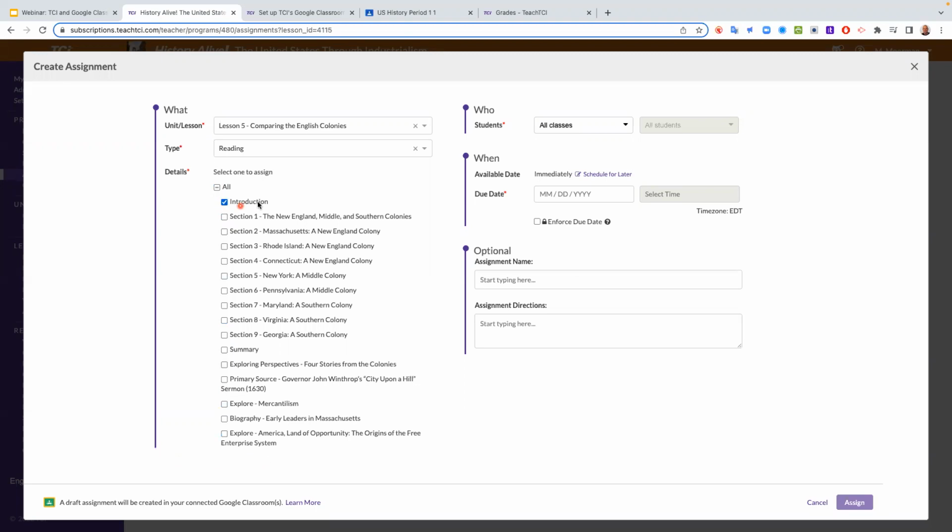But here, I'm just going to assign the introduction for right now. And I could assign to both classes if I want, all classes. We'll just give it a due date of today. And then if I want to give it a name, something optional, I can put that in there, or directions. But I'm just going to do a real quick assign here.